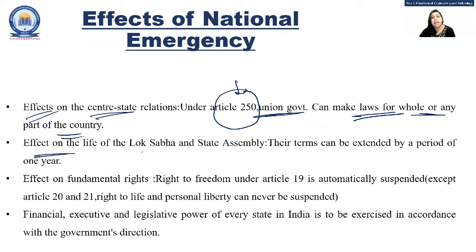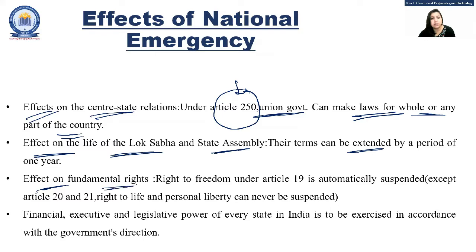Second is the effect on the life of the Lok Sabha as well as the State Assemblies. Their terms can be extended by a period of 1 year. Their sessions also have some periods, like in 1 year at least 2 sessions must be there, or in 1.5 years at least 3 sessions must be there. So that impacts the Lok Sabha and State Assemblies also. If the situation of national emergency is there, their terms are extended by some period.